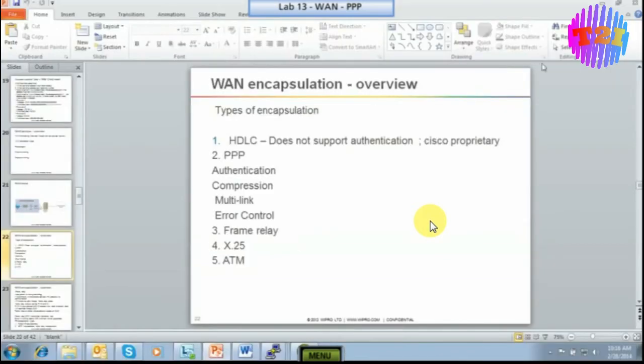Now, in the lab we will see how to configure PPP as well as how to configure PAP authentication as well as CHAP authentication. Let us straight away get connected to our remote lab.